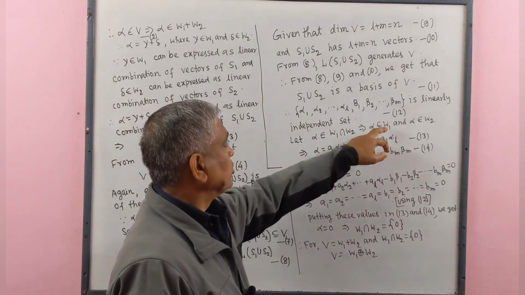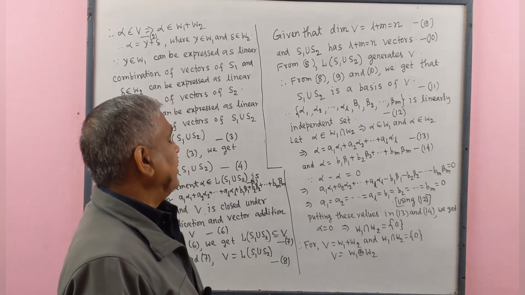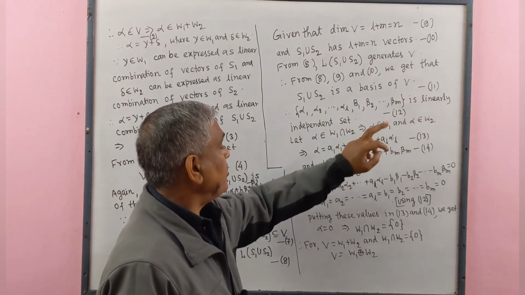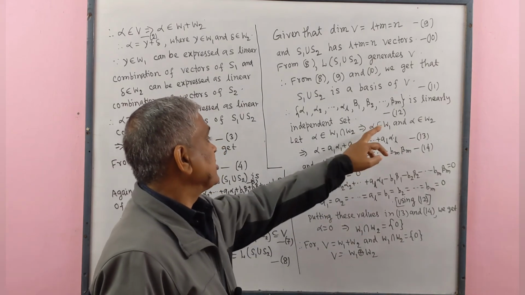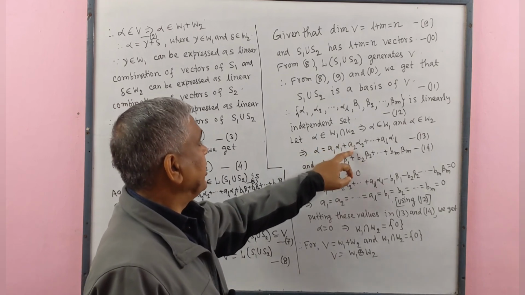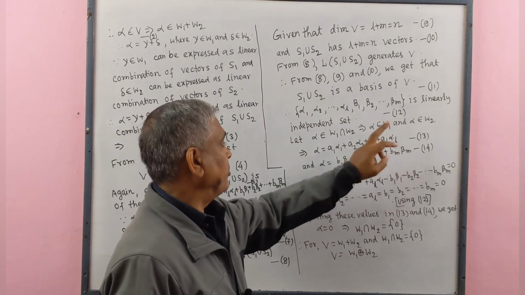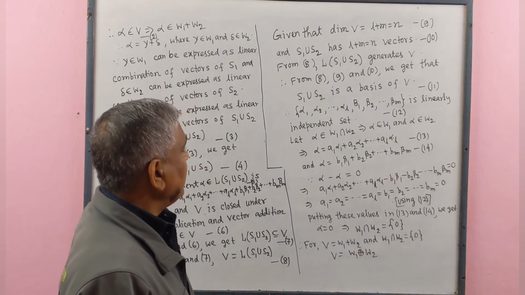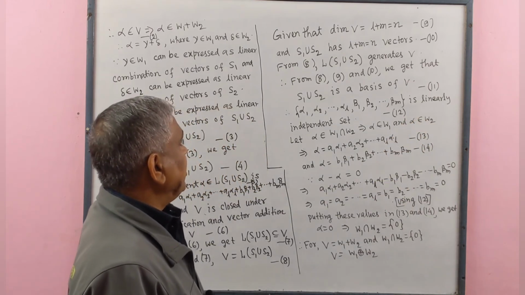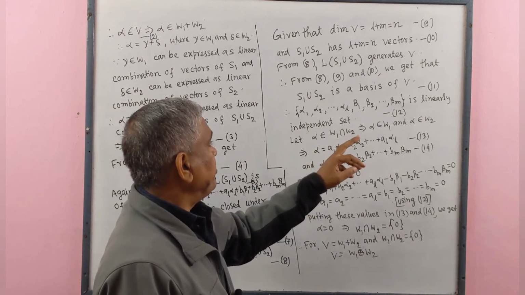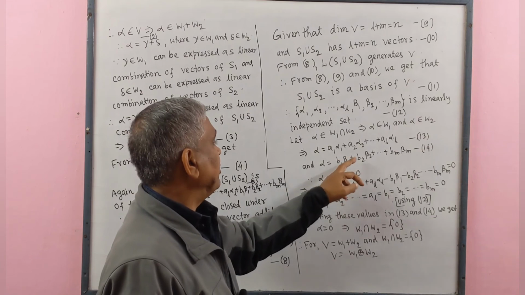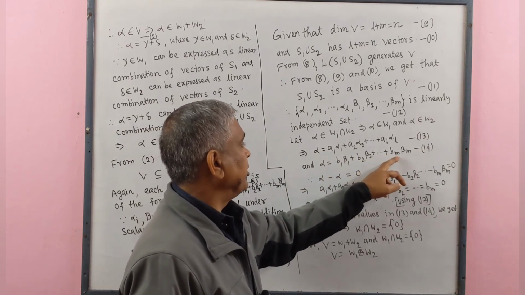If alpha belongs to W1, then alpha is represented as a linear combination of vectors of the basis of W1. That means alpha equals a1 alpha 1 plus a2 alpha 2 plus dot a_l alpha l. Similarly, alpha belongs to W2 is a linear combination of vectors of the basis of W2. That means alpha equals b1 beta 1 plus b2 beta 2 plus dot b_m beta m.